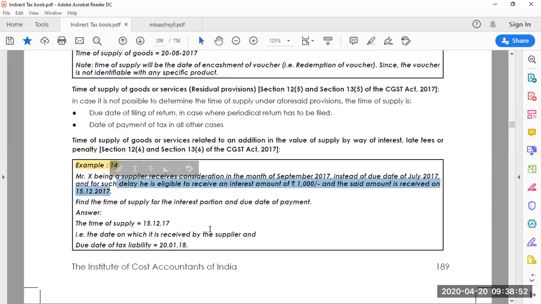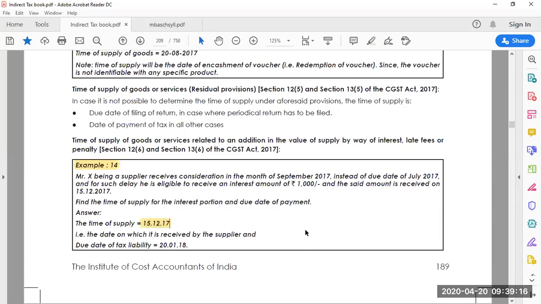It was supposed to be received in July, he receives in September. So what is the time of supply? Here the time of supply is considered as 15 December 2017, the day on which the supplier has received that interest. That's the reason 15/12/2017 is the time of supply.